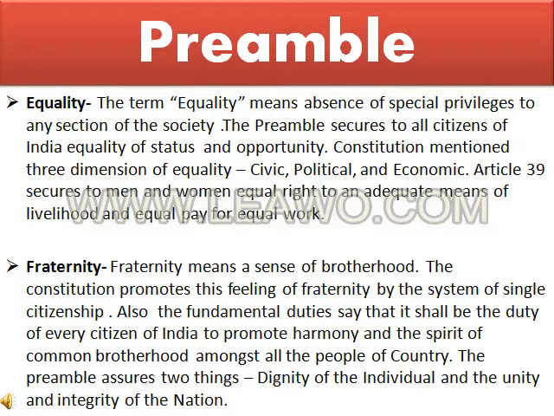Okay, now here is the word fraternity. Why this word fraternity? Because the Preamble declares that fraternity has to assure two things. What two things? The dignity of the individual and the unity and integrity of the nation. Means we have to maintain the dignity of an individual. Means we are not allowed to insult anybody, either he is from a rich background or a poor background, either he is an IAS officer or he is a servant. So no, the Constitution doesn't allow us to insult anybody.